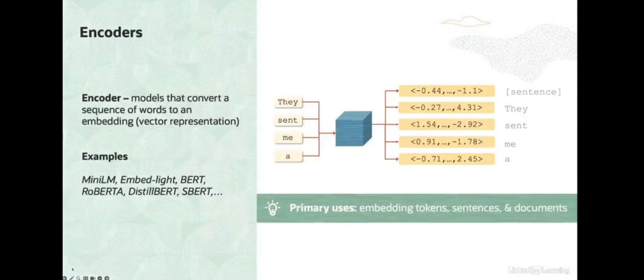Let's talk about encoders in more detail. Encoders are designed to embed text, and as I mentioned before, that means taking a sequence of words and converting it to vectors. Here I'm showing an illustration of how that happens in a BERT-style model. We provide the model the text, "They sent me a," which you might remember from the first lesson in this module. And what the model produces is a vector representation of each word that was passed through, in addition to a vector representation for the entire sentence.